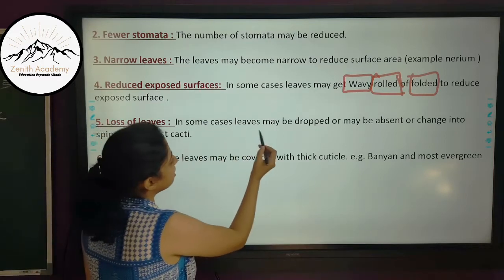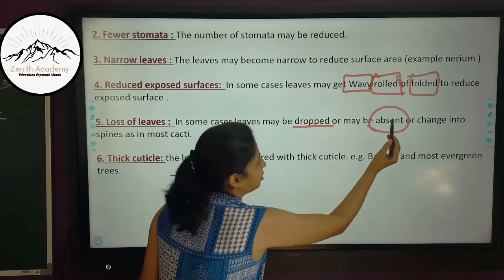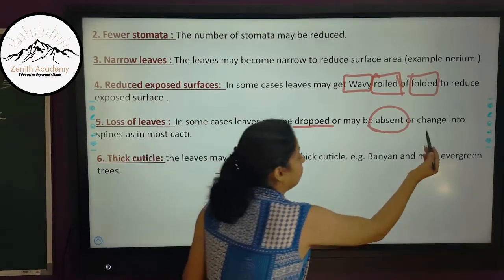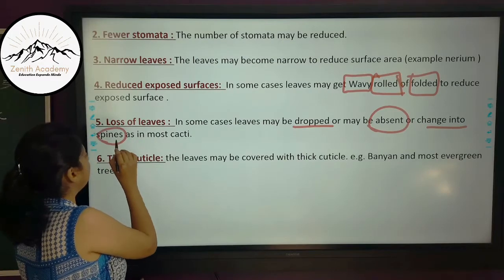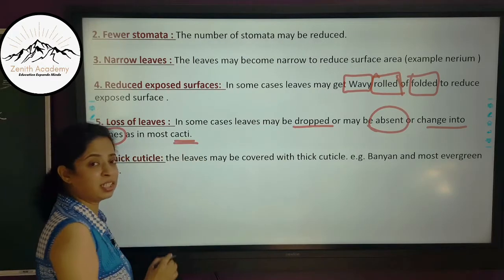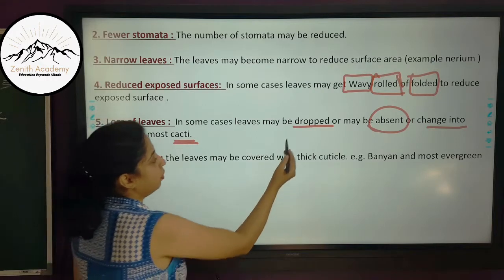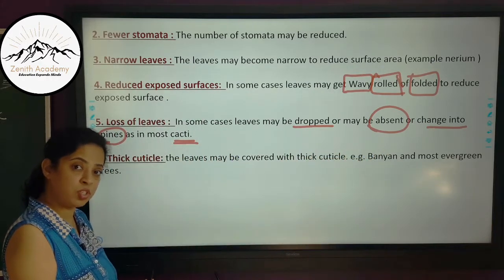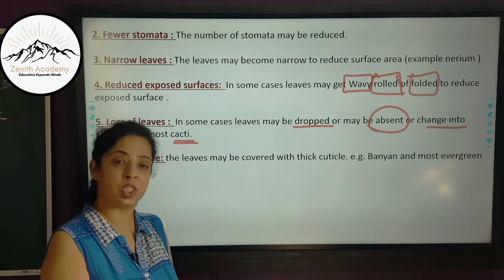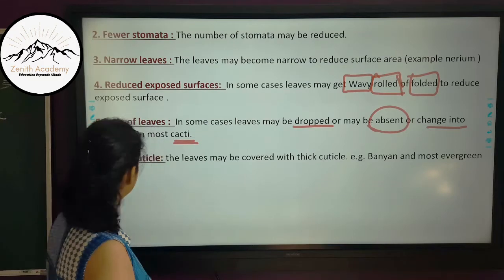In some cases the leaves may be dropped or absolutely absent, or you have seen that they change into spines as in cacti. Have you seen in cactus the leaves have reduced to spines? The leaves may be dropped, absent, or change into spines as in most cacti to reduce transpiration, because we all know transpiration happens maximum through leaves.